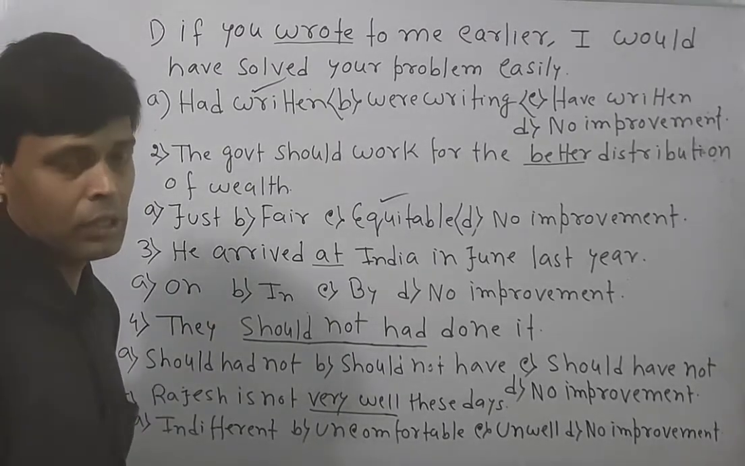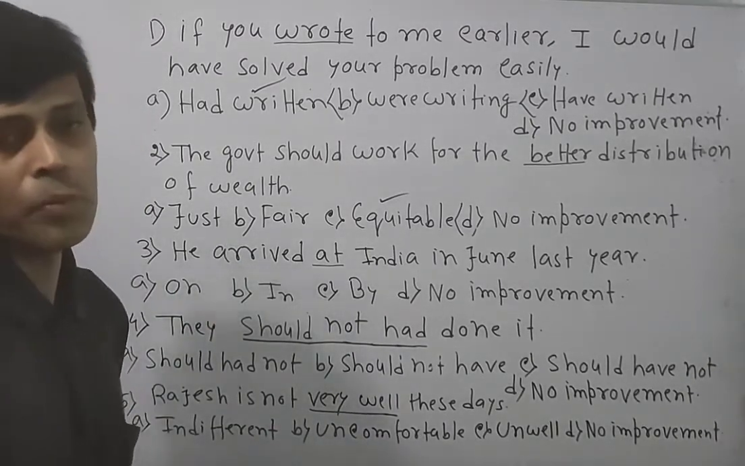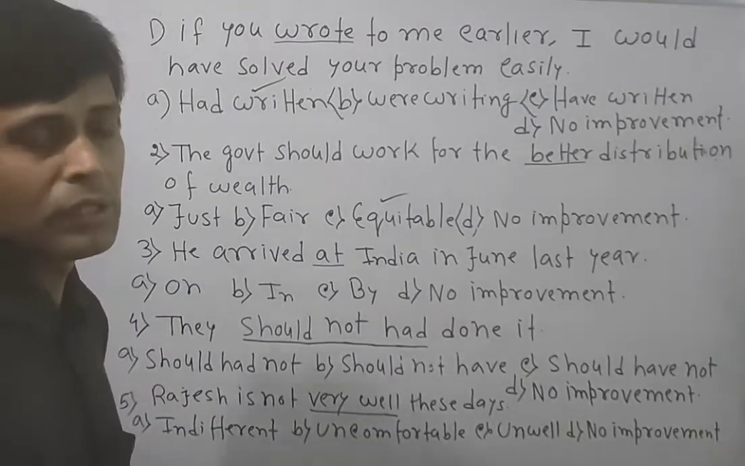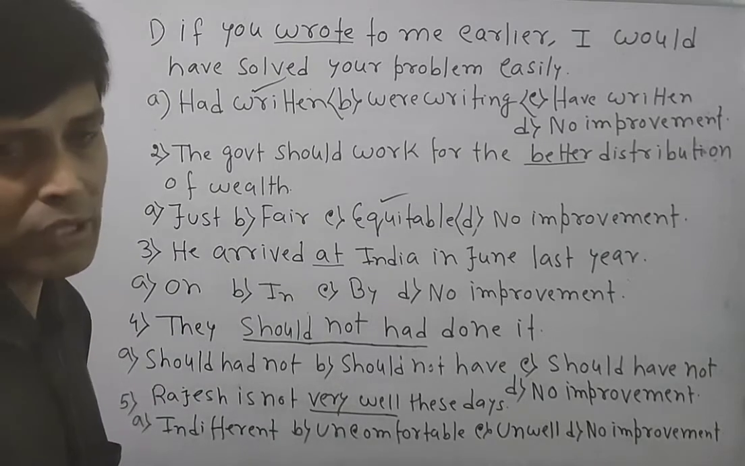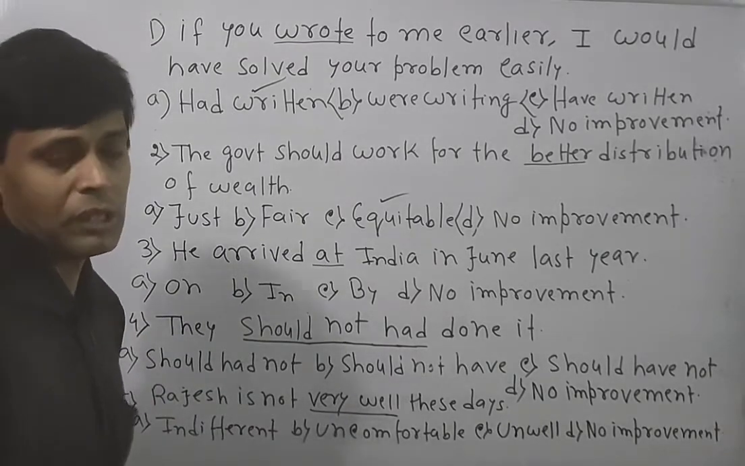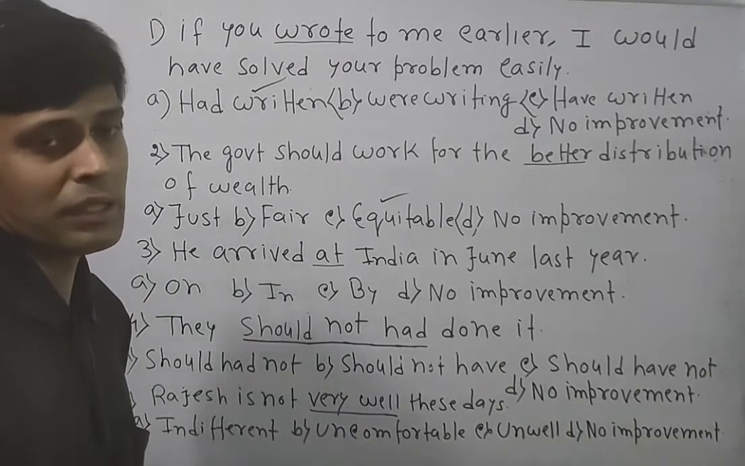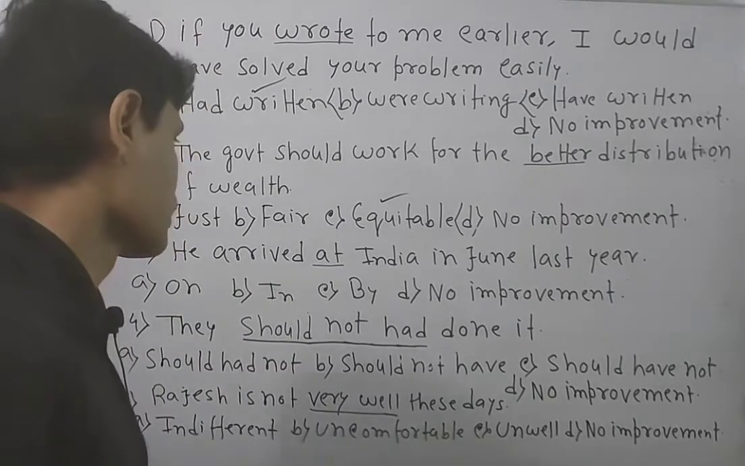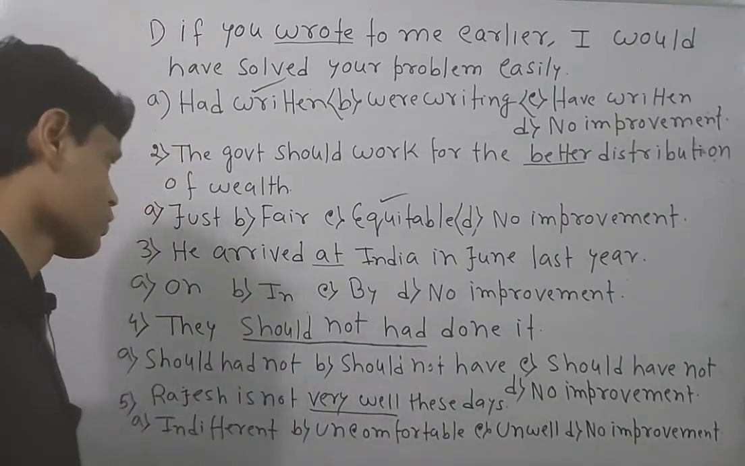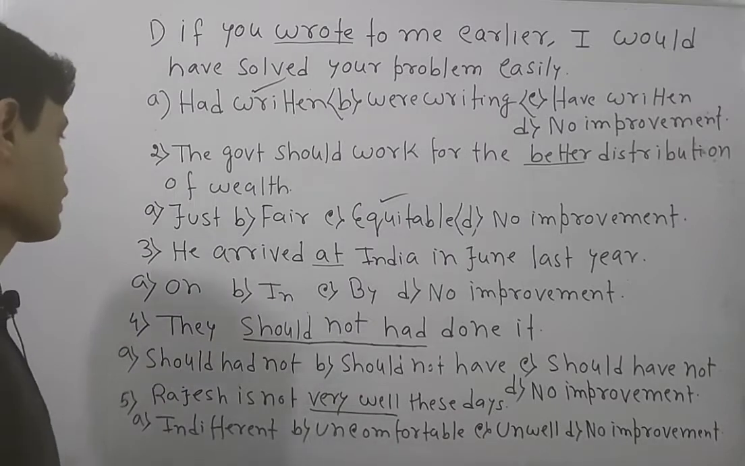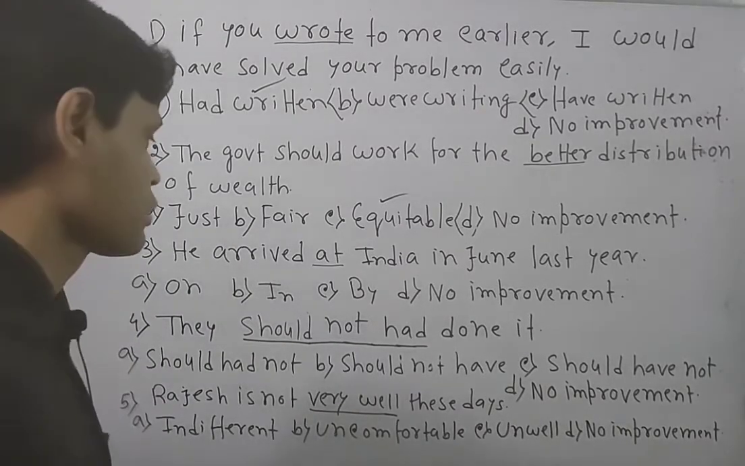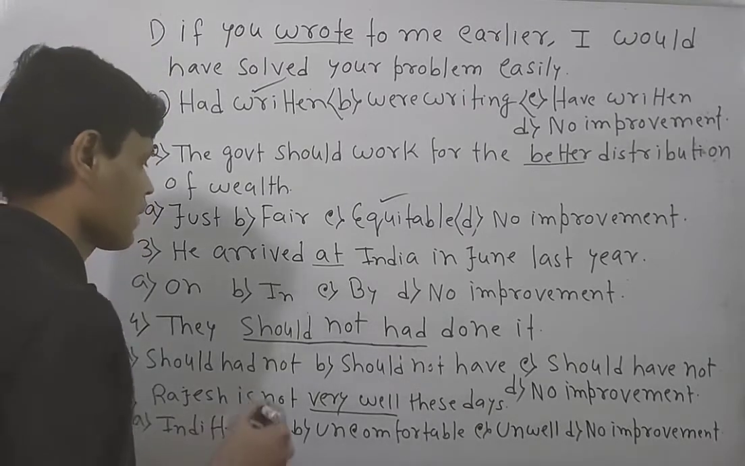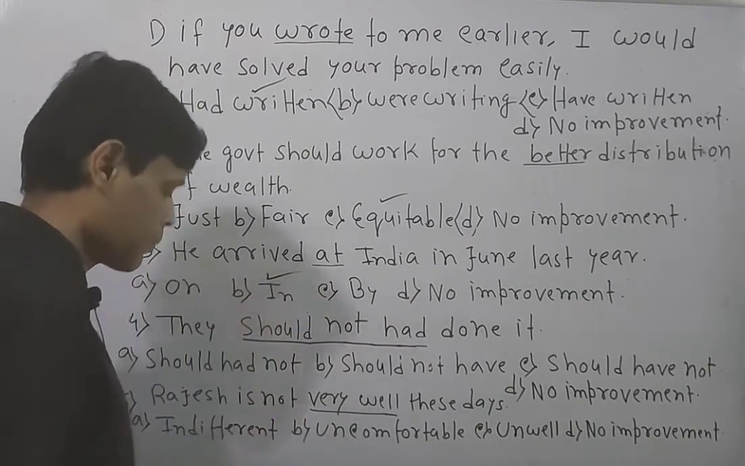Kindly browse through the playlist of my channel Competitive English. Therein I have uploaded many videos on the dimensional uses of prepositions, if you do not understand what the dimensional use is. Now here, come back to the question. So automatically we should select: he arrived in India in June last year. It is not like at or something like that. So this part can be improved.